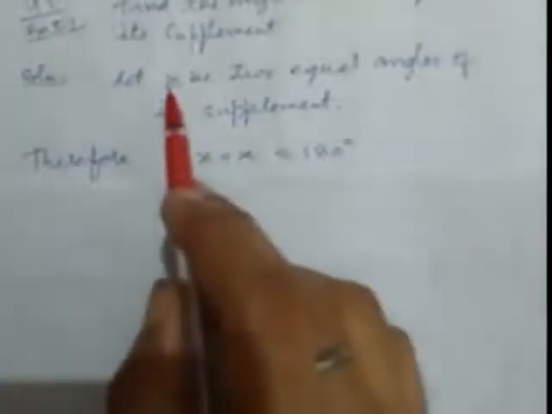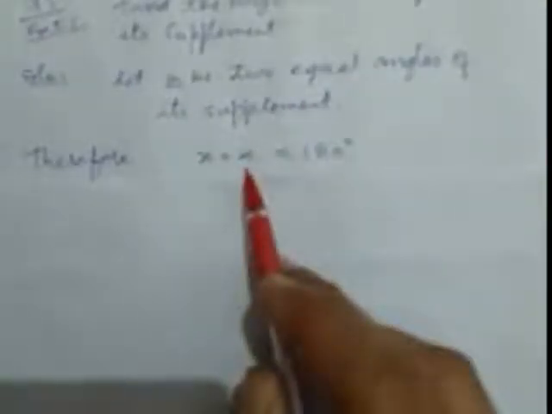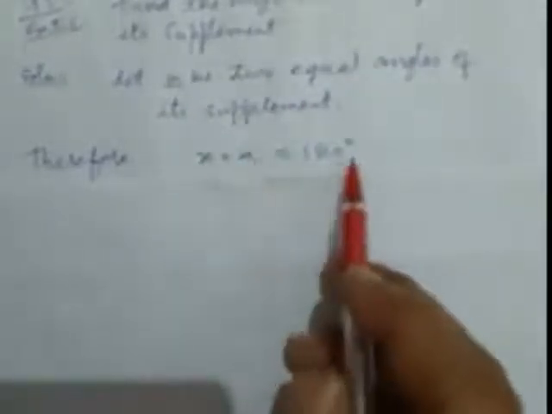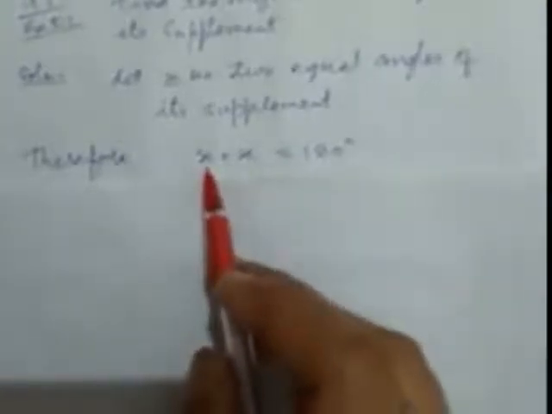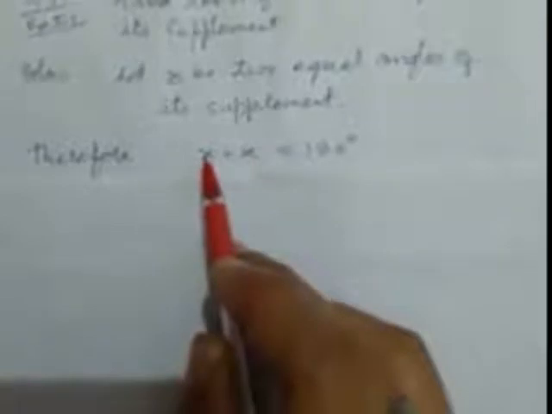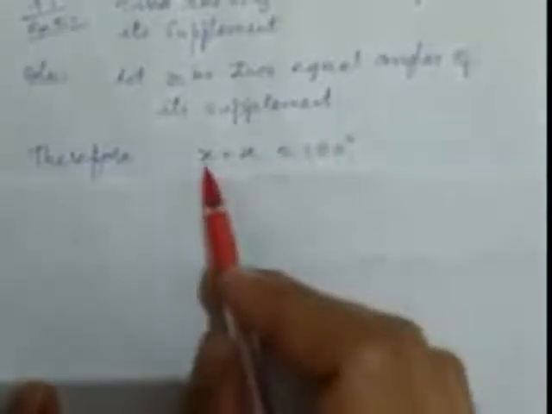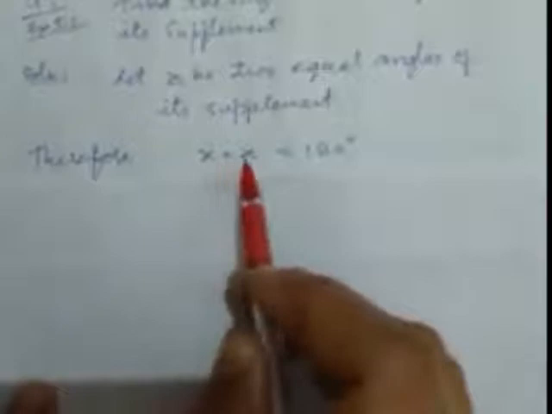Here we let x be the supplement. So x plus x equal to 180. I repeat again, x is the supplement and x is the angle. Why is x the angle? Because both are equal, so the angle is also expressed as x. So both are x, and the sum of supplementary angles is 180, so we make that 180.